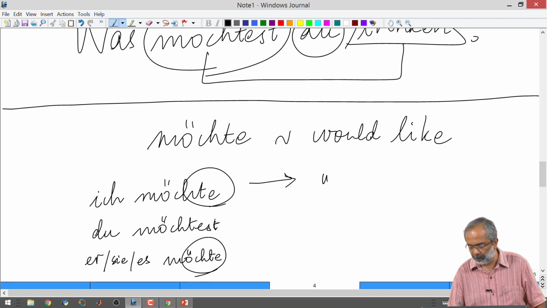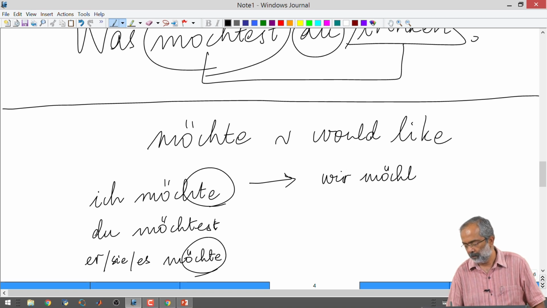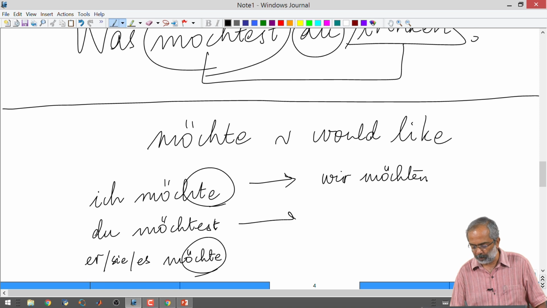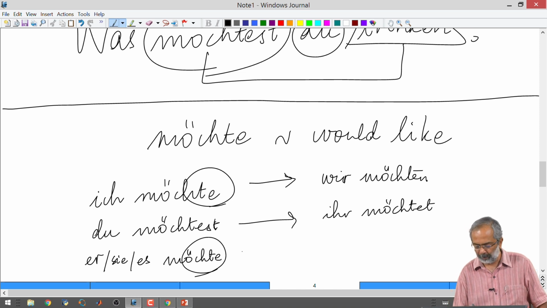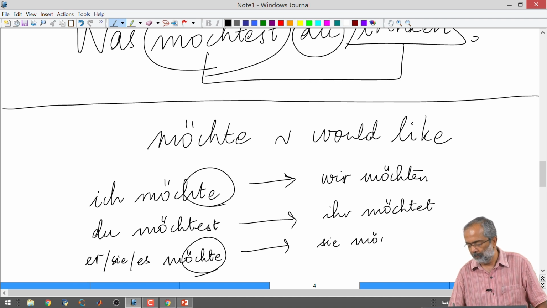Wir möchten, ihr möchtet, and sie möchten.